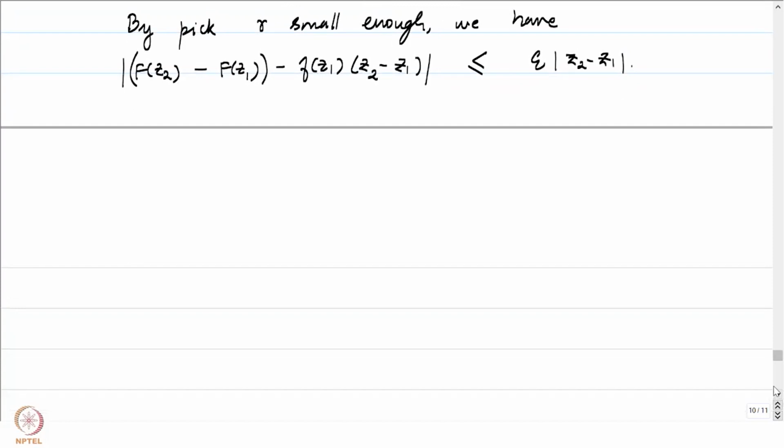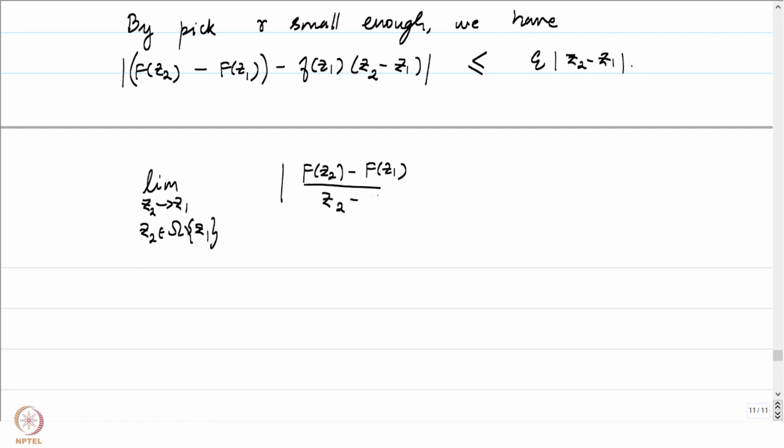Okay, we are almost done, because now if you look at the limit as z2 approaches z1, where z2 belongs to omega minus z1, z2 will eventually be in this disk of radius small r, and we will be able to say that the absolute value of f of z2 minus f of z1 by z2 minus z1, now z2 is not equal to z1, minus f of z1, is less than or equal to epsilon.